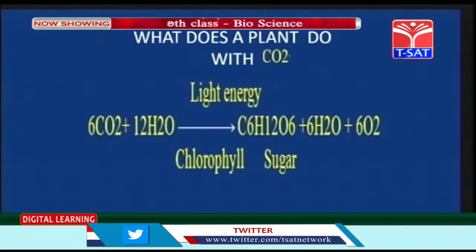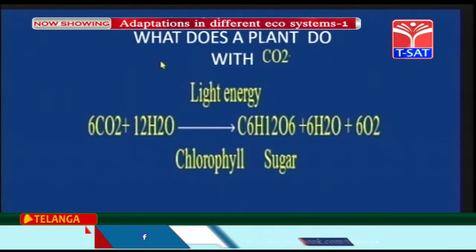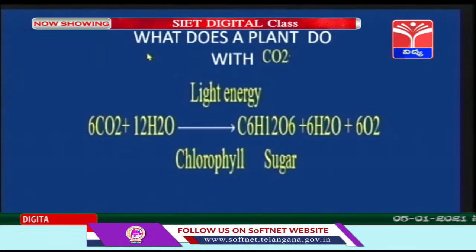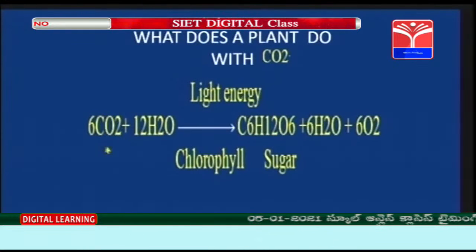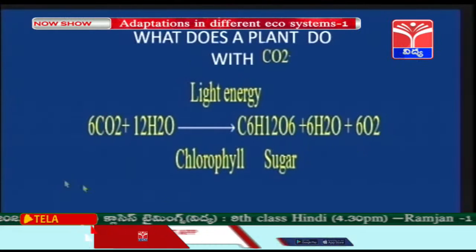Now, children, the oxygen which is produced in the process of photosynthesis is again used by the animals. Now, animals release the waste product, that is carbon dioxide. So, one waste is a benefit for the other, right, children?